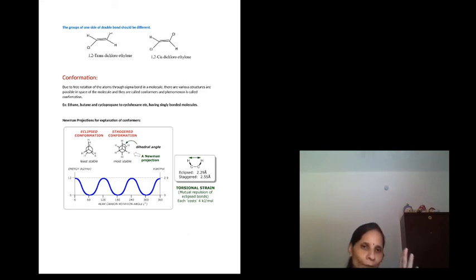Therefore, they rotate freely at normal room temperature, and various conformers are formed, like eclipsed, skew, and staggered. So this is all about the various types of isomerism.